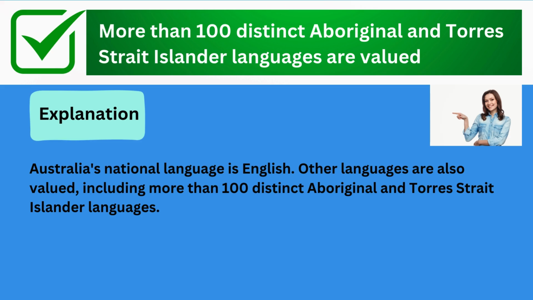The correct answer is more than 100 distinct Aboriginal and Torres Strait Islander languages are valued. Explanation: Australia's national language is English. Other languages are also valued, including more than 100 distinct Aboriginal and Torres Strait Islander languages.